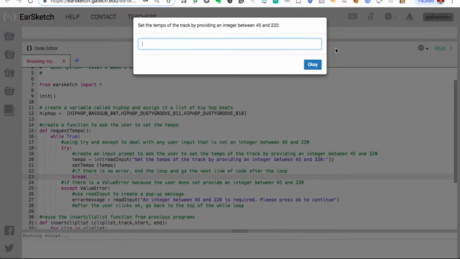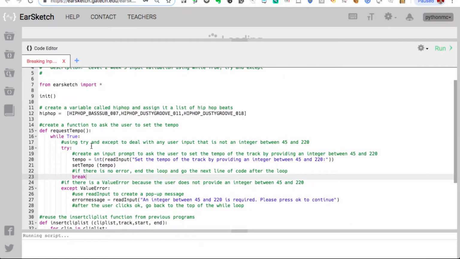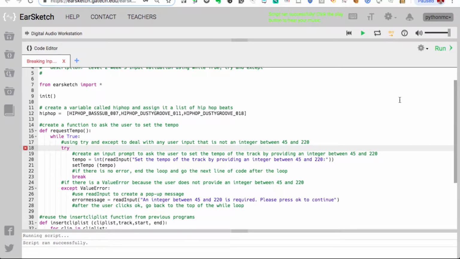So try. Now, let me get rid of the colon and see what happens. Like any sort of statement in Python that is going to have a block of code, you need that colon. That colon says that the code that's indented after this is part of that block. That's what I'm trying to do, I'm trying to run this code without an error. If I get an error, I have the except ValueError. And again, whatever happens after that except ValueError needs to have that colon because it's saying the next lines of code that are indented are part of this block.